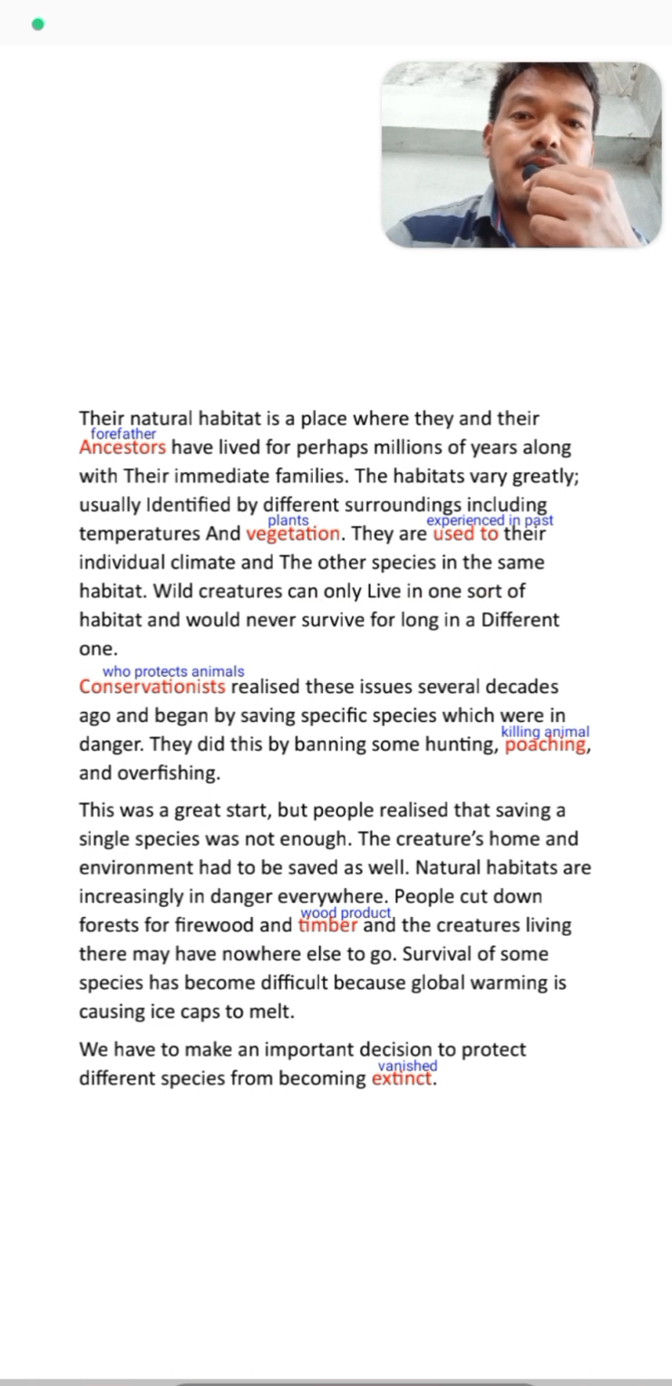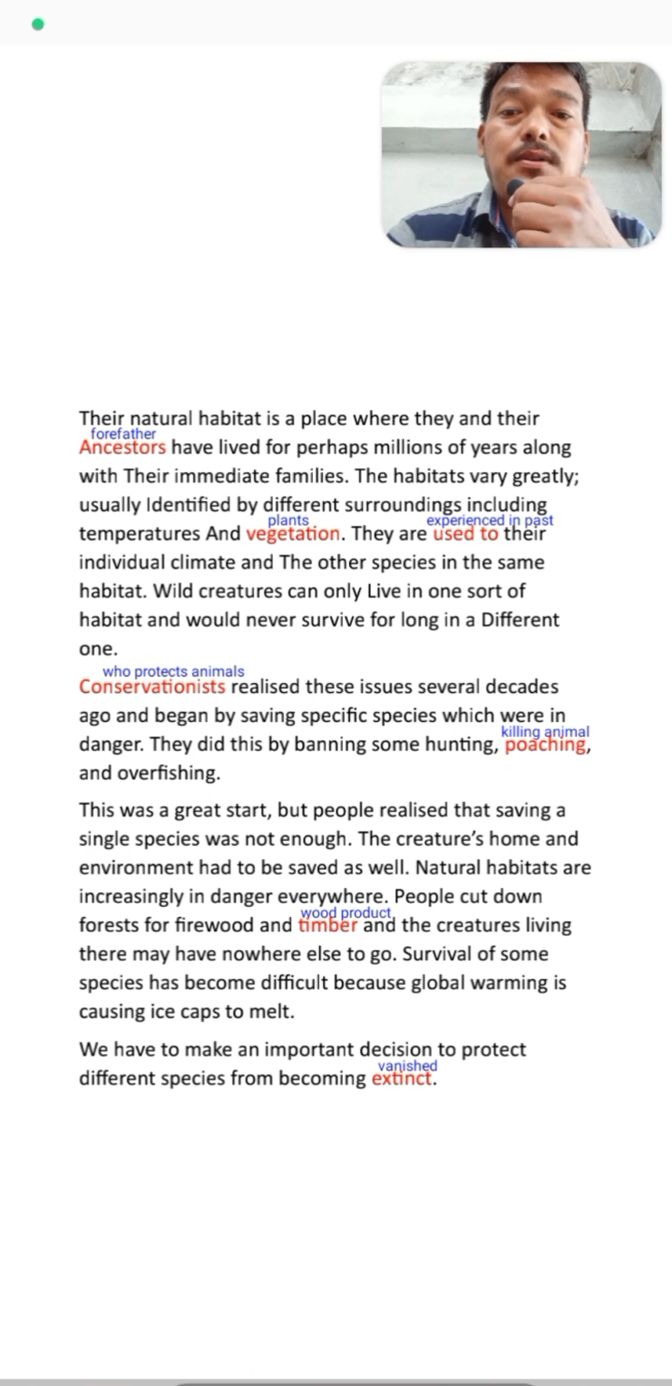As I already told you, we always feel very safe at our own natural habitat, and animals can't survive for a long time in a different one. They always feel safe at their own natural habitat. Wild creatures means wild animals, which can only live in one sort of habitat and would never survive for long in a different one.